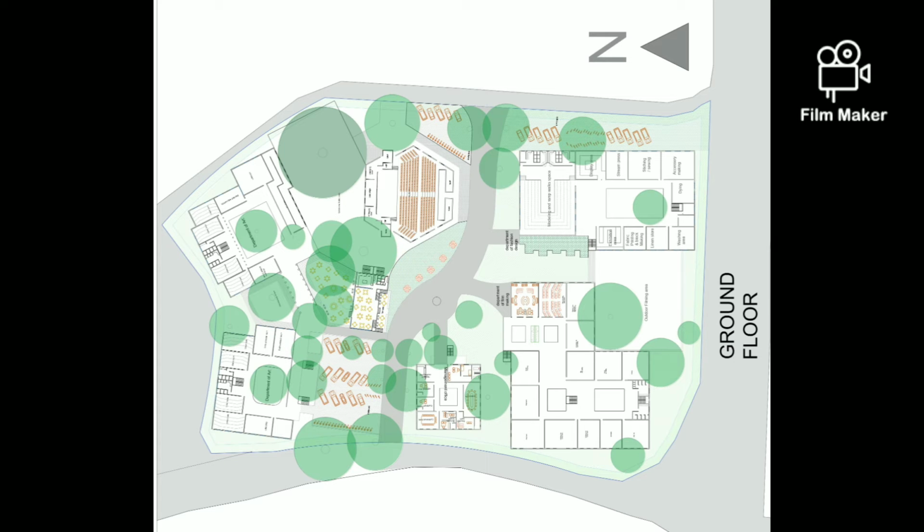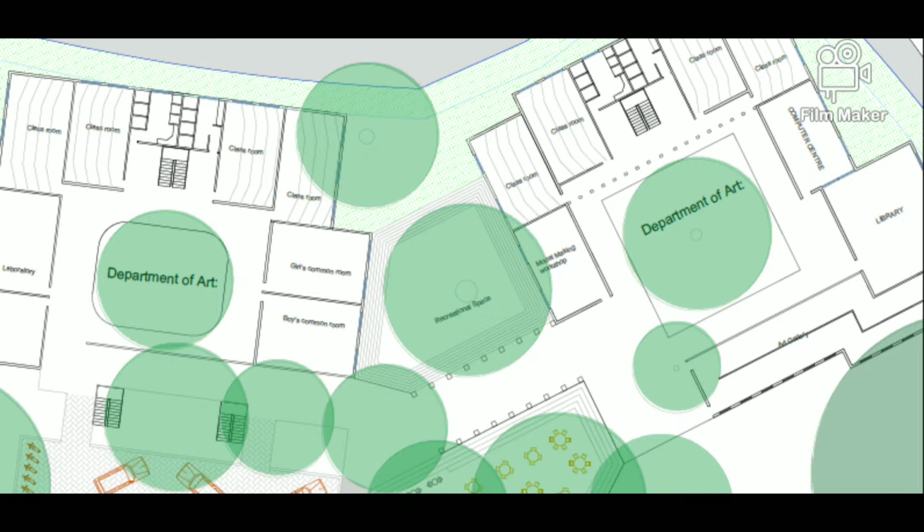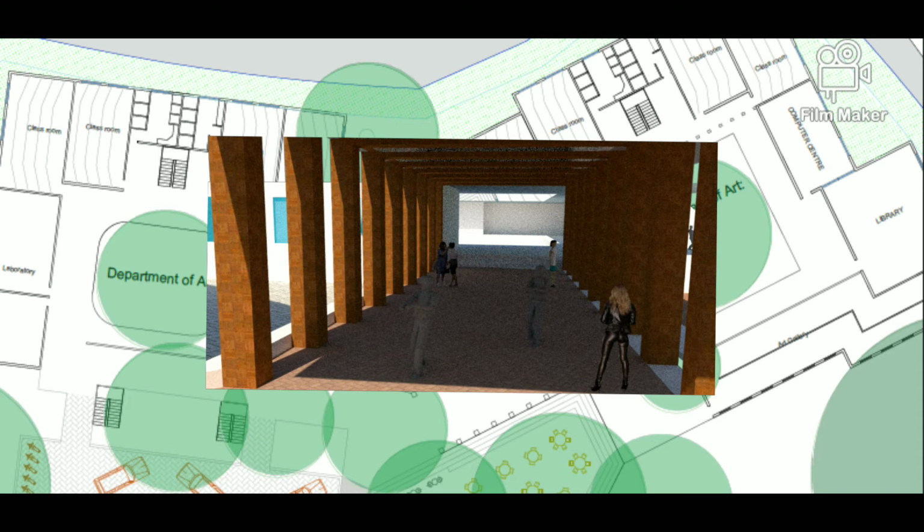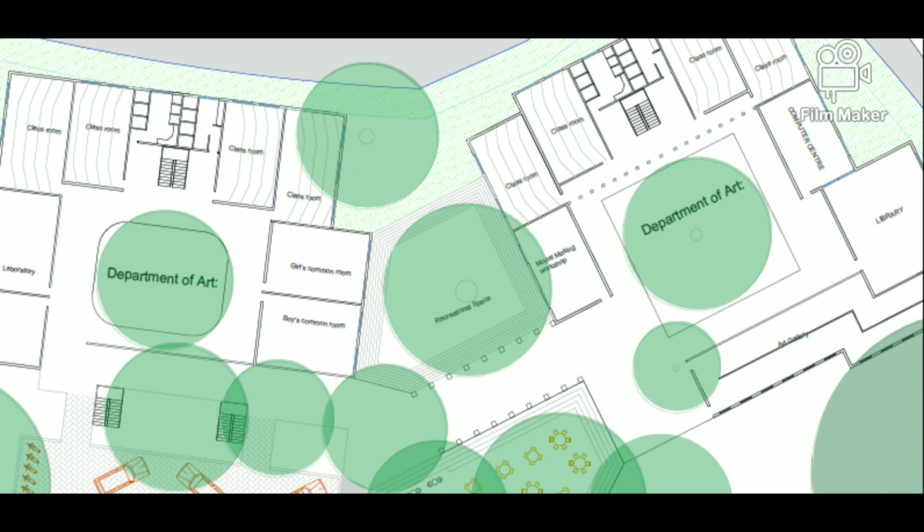By this path we move towards the art department. Then it is divided into two buildings: applied and fine arts. Classrooms and other labs are placed at the ground floor. The central courtyard is used for open space activities between the two buildings. I placed recreational spaces. An open air amphitheater acts as an interacting space. Both pathways are semi-covered: one is covered by pergolas and another one is covered by the trees.